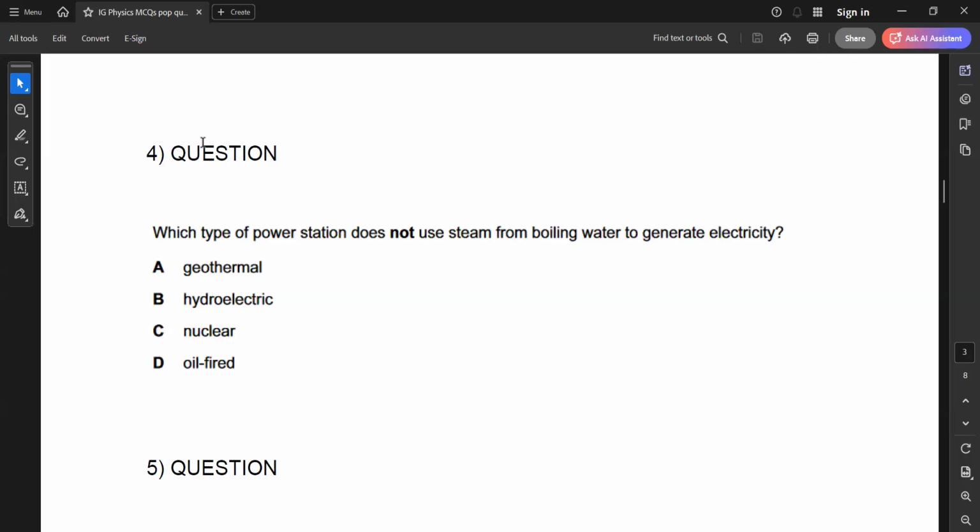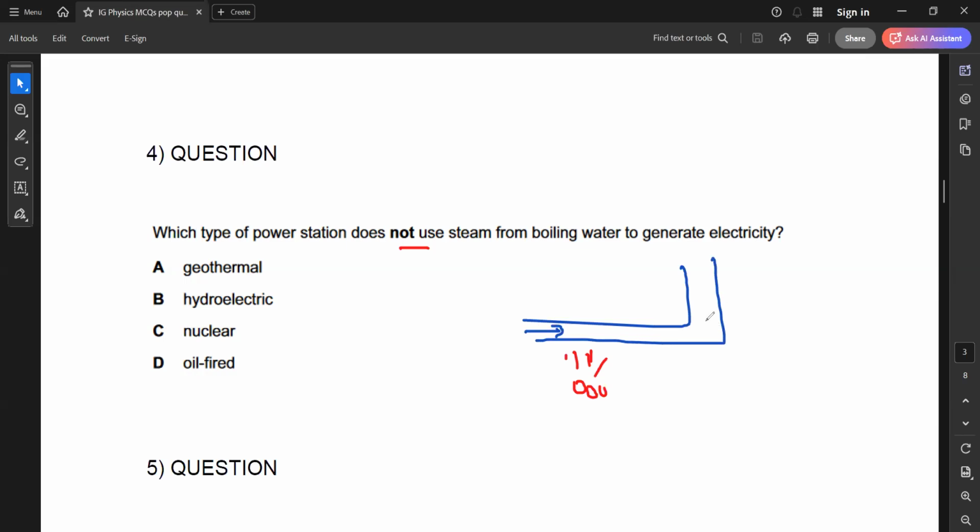Okay. Which type of power station does not use steam from boiling water to generate electricity? If we take the example of geothermal, what will happen? The energy from the hot rocks is absorbed by the water, and the water turns into steam.